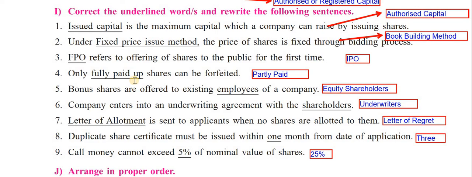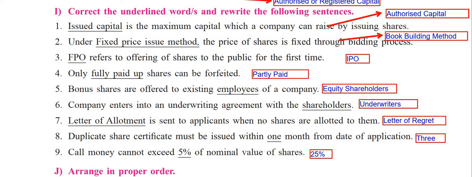Okay. Issued capital is the maximum capital which a company can raise by issuing shares. No, it's not issued capital. The right answer is authorized capital. You can see here. Second, under fixed price issue method, the price of share is fixed through bidding process. Wrong. When bidding process comes, it is all about book building method, children. So what do you have to write as the right answer? It is not fixed price issue method. It is book building method.